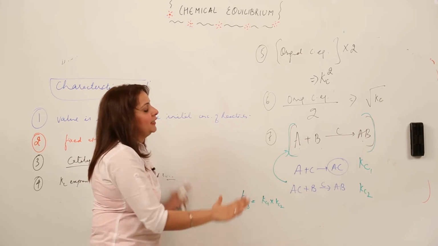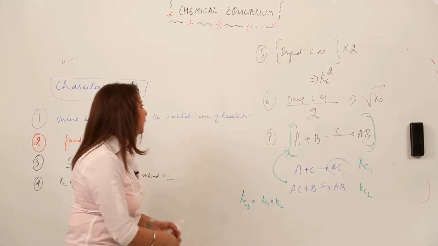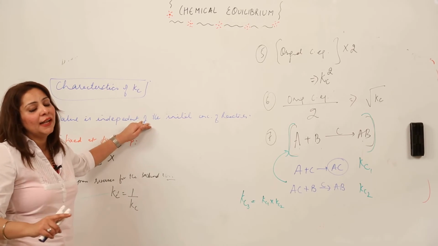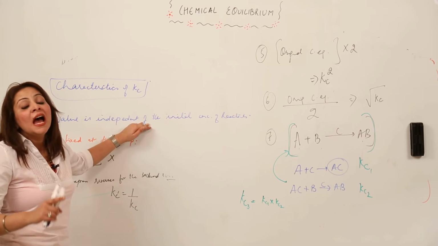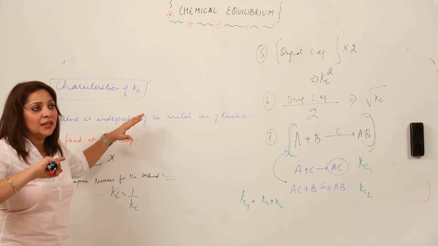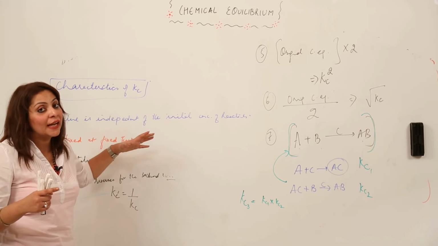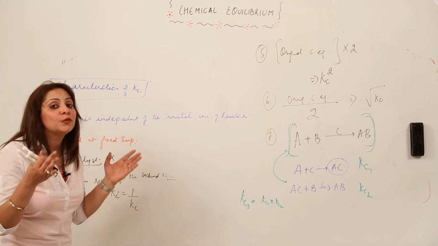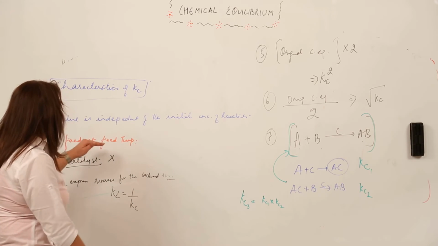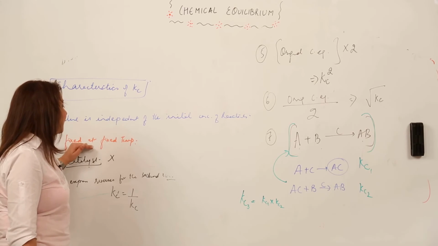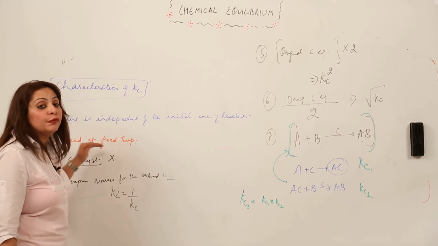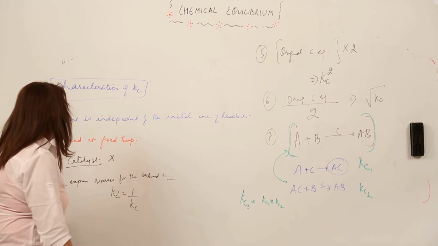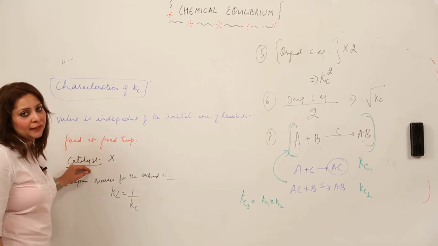So these are the characteristics of Kc. Again, I am repeating. First, it is independent of the initial concentration of the reactants. We write Kc only in the case of equilibrium, and equilibrium doesn't get affected by the initial concentration of the reactants. It is concerned only with the concentration of the reactants or products when it reaches equilibrium. Second, the value of Kc is fixed at a fixed temperature. It changes only when the temperature is changed. It is not affected by the presence of a catalyst.